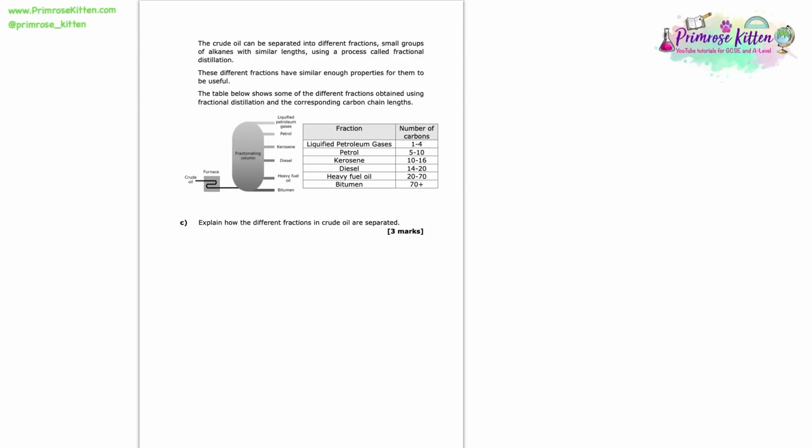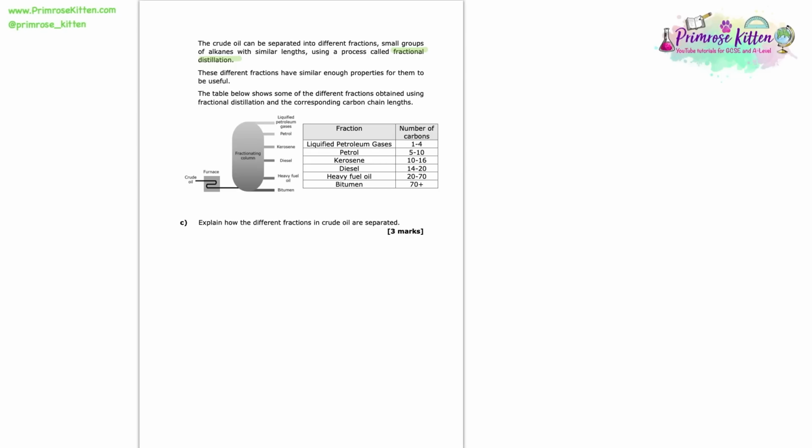The crude oil can be separated into different fractions, small groups of alkanes with similar lengths using a process called fractional distillation. These different fractions have similar enough properties for them to be useful. The table below shows some of the different fractions obtained using fractional distillation and the corresponding carbon lengths.